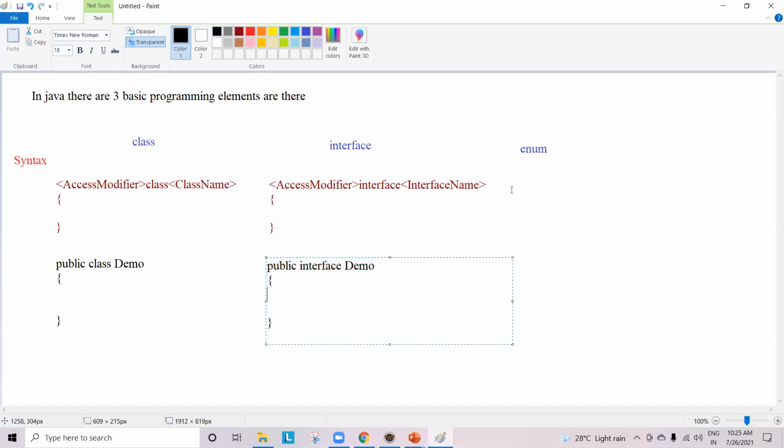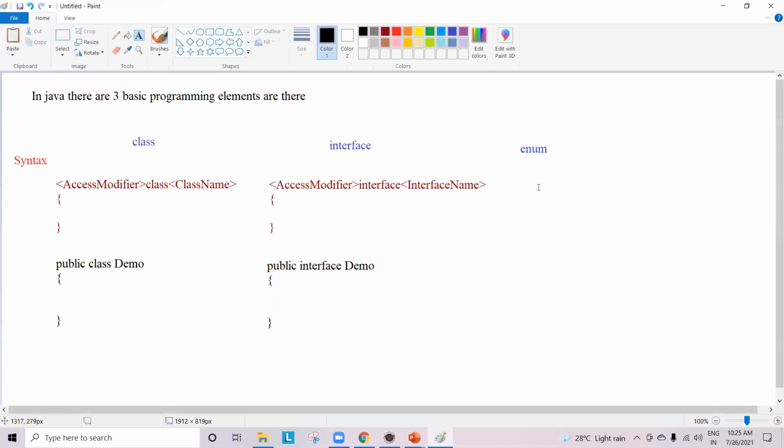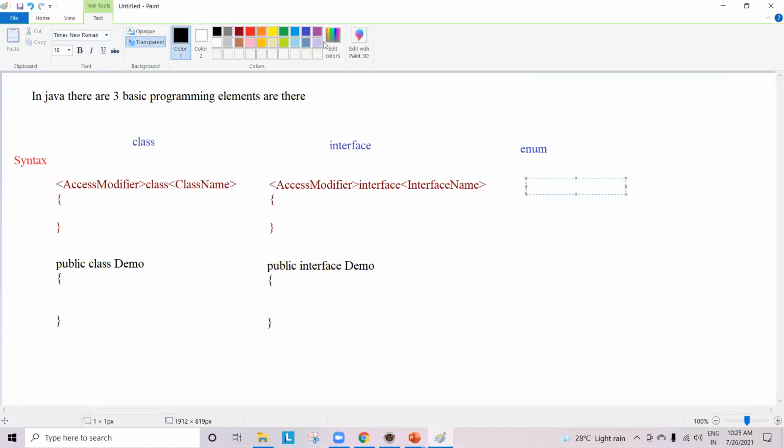Guys, can you tell me how to write an enum, please? What is the syntax of an enum? Please help me out. Come on. Access modifier, and after that, enum. That is a keyword, by the way. Then the enum name, and then open braces and close braces. So this is the syntax of an enum.